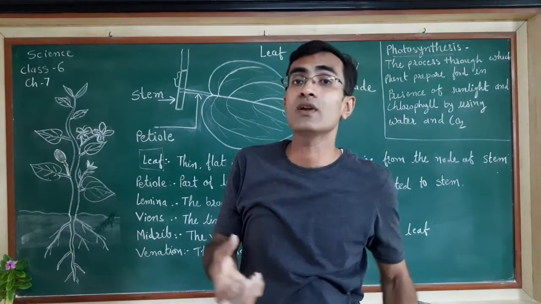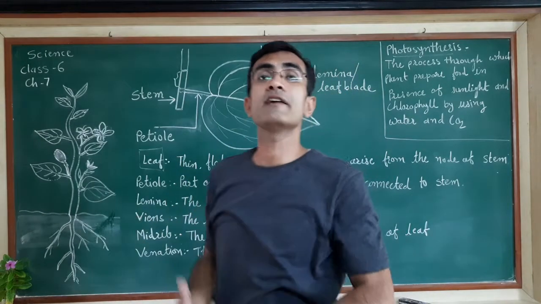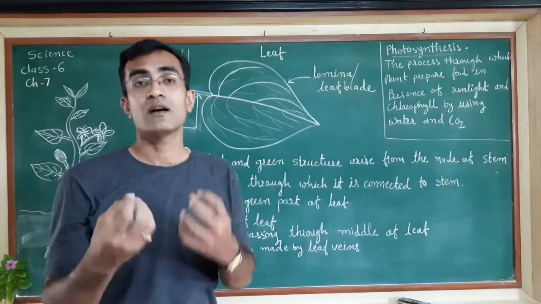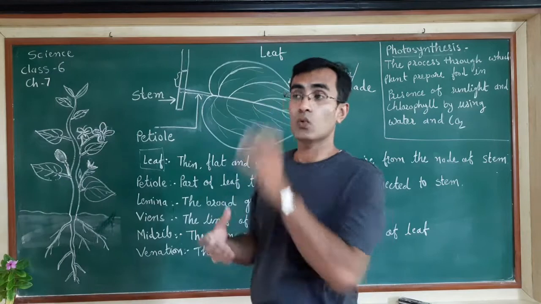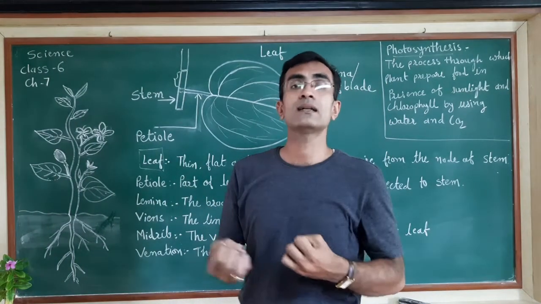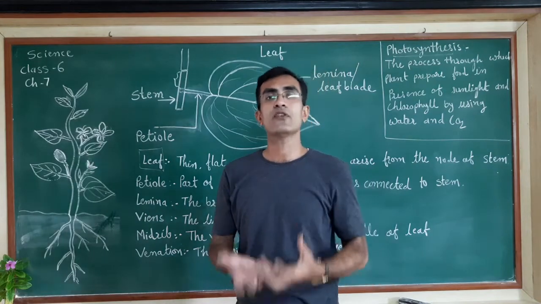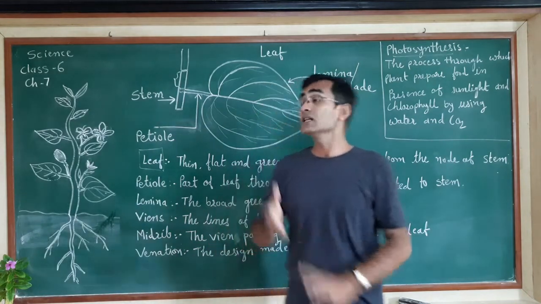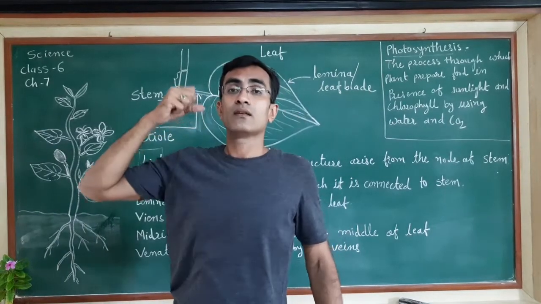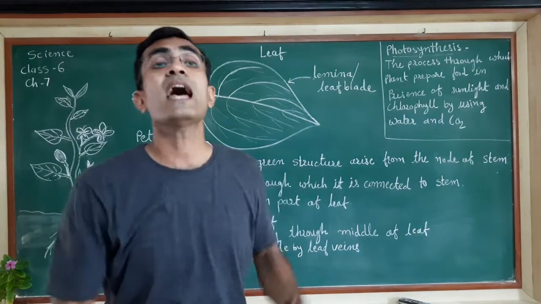Now what is chlorophyll and how can we identify it? All these plants' leaves appear green in color. So what is this green color because of? This green color is due to the presence of chlorophyll. Correct? So why do these plants look green? They look green because they have chlorophyll.